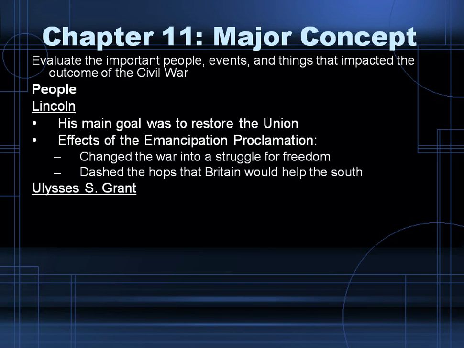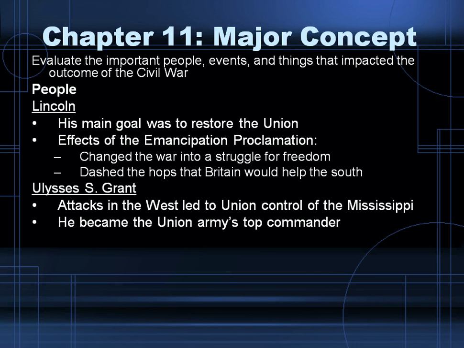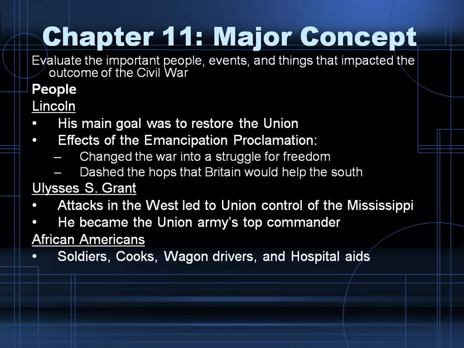The second person that impacted the Civil War was Ulysses S. Grant. His attacks in the West led the Union to eventually control the entire Mississippi, and he became the Union's top commander. The next people that impacted the Civil War were African Americans: soldiers, cooks, wagon drivers, hospital aides.